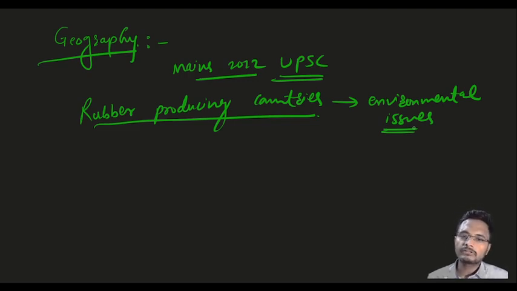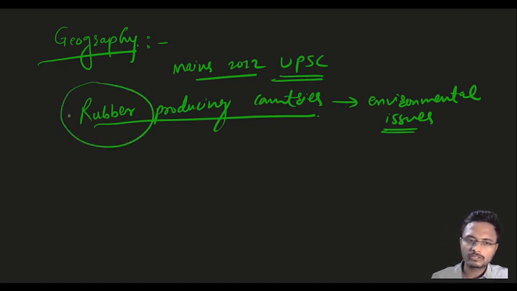Now, the important thing to understand is what the rubber producing countries are and why they are located where they are. What are the significant factors which led these countries to produce predominantly rubber? To answer this, we need to understand rubber as a crop.